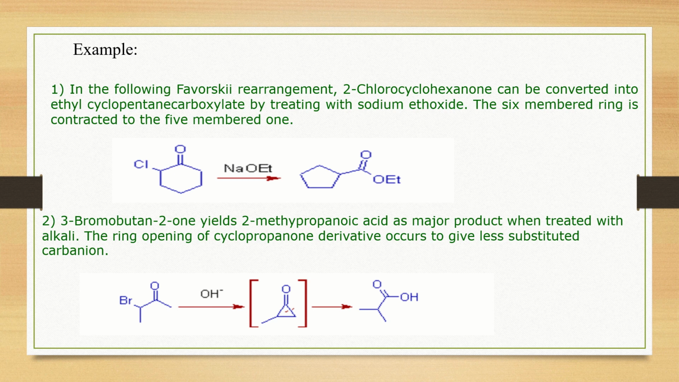Now look over here. In this particular reaction, the intermediate formed is a cyclopropanone again, but this one is an unsymmetrical cyclopropanone. So when the nucleophilic attack takes place, the opening of the ring takes place, and the side which is less substituted goes to form a carbanion, which is further protonated to give a methyl group, and therefore the product obtained is 2-methylpropionic acid.